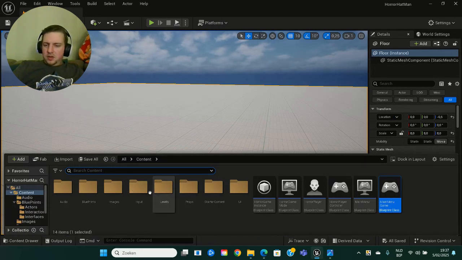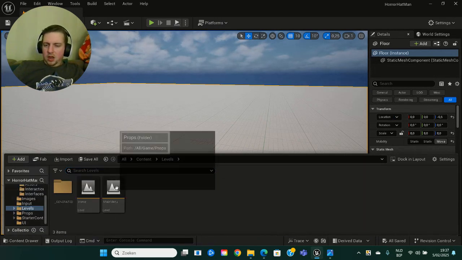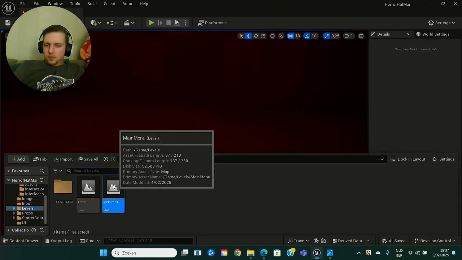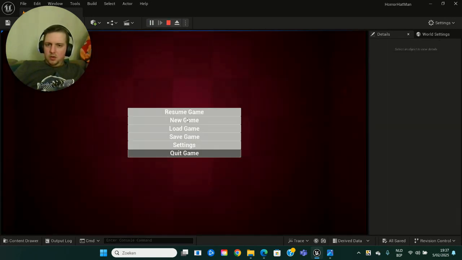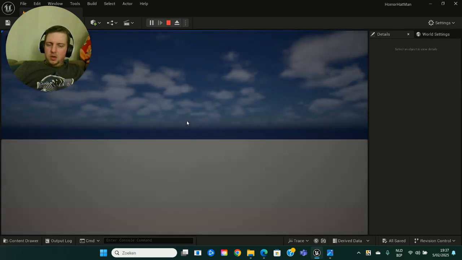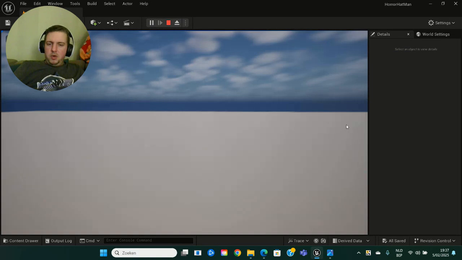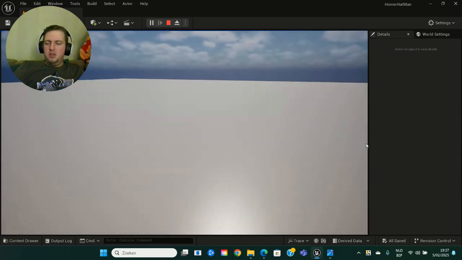And now I just want to see if I go to level and main menu. And when I press play, if I can see, oh yeah, there's my mouse cursor. See, so that's nice because I'm going to make it for PC. So we got a mouse cursor here, and that's pretty awesome. Okay, new game. And now the mouse cursor is gone, but for a main menu, that's perfect.